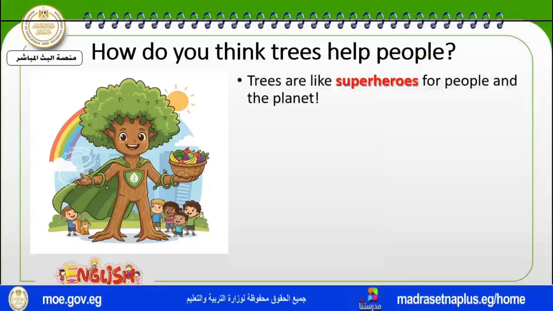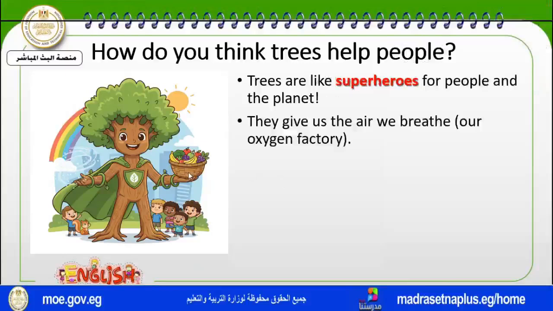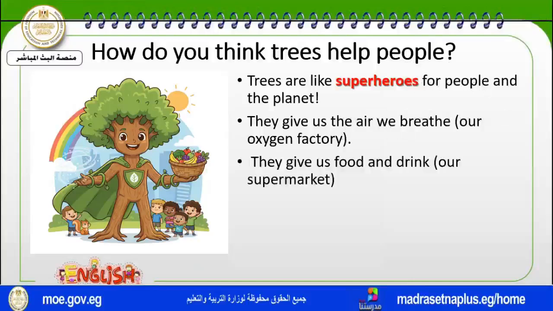So, the trees are like our superheroes for people and for plants because first, they give us the air we breathe. They give us clean air. Trees, our oxygen factory. Second, they give us food and drink from our supermarket, like the previous photos.